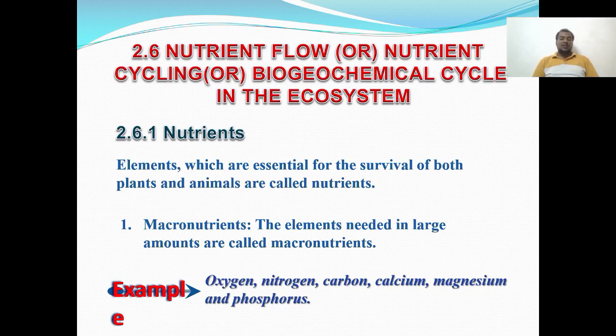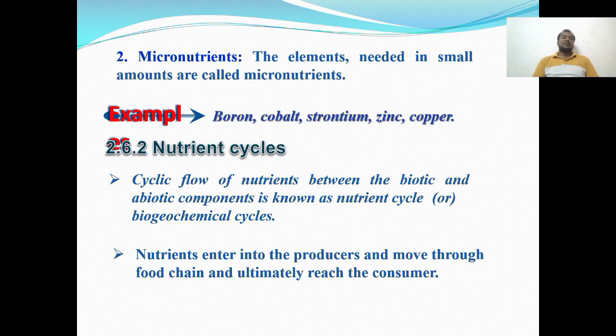The macronutrients are elements needed in large amounts, that is oxygen, nitrogen, carbon, calcium, magnesium, and phosphorus. And micronutrients are the elements needed in small amounts, such as boron, cobalt, strontium, zinc, copper.